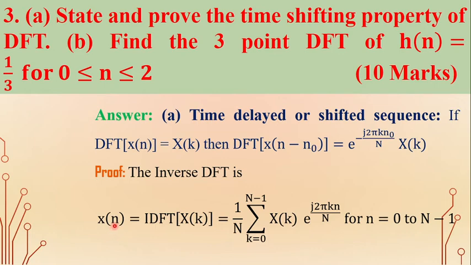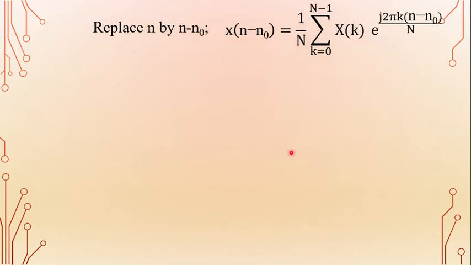So in this equation, small n is replaced by n minus n naught. So we get x of n minus n naught is equal to 1 by capital N sigma k is equal to 0 to n minus 1 x of k into e power j 2 pi k into n minus n naught by capital N. So this exponential term is split, since e power a b is written as e power a into e power b. So this exponential term is arranged as